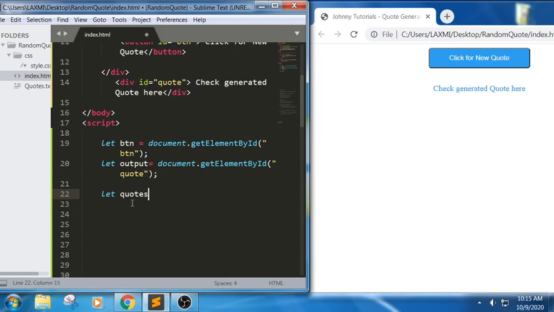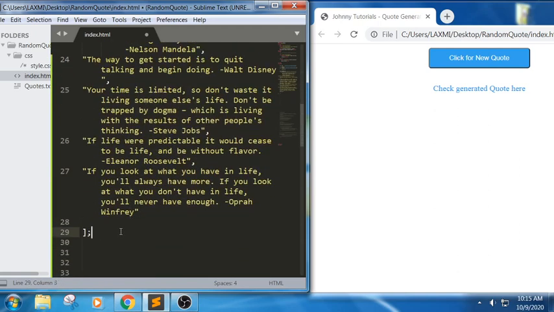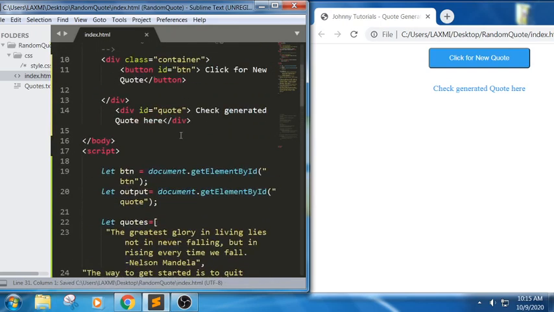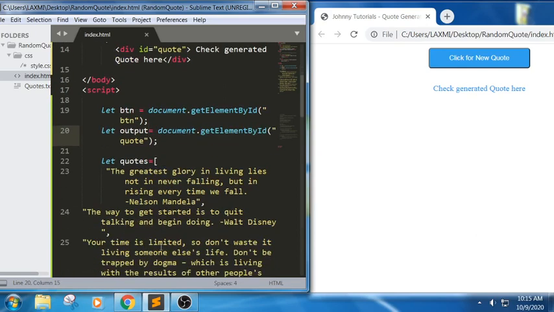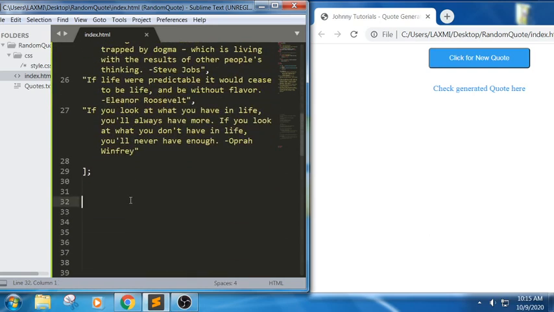Let quotes equal to quotations. So we have a button that we are trying to read. Next, we are trying to read this ID quote, where I want to display the random values. Whatever we have generated, it should be able to display between this.